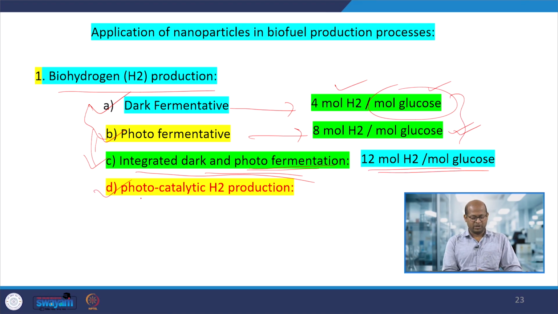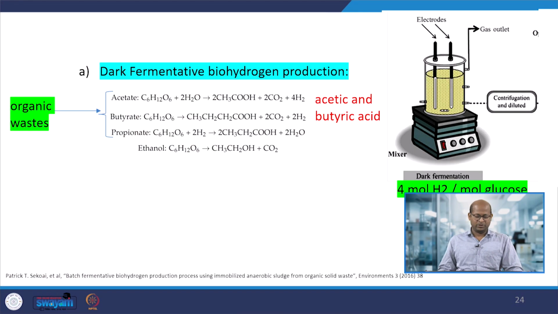And also photocatalytic reactions: there we can use different types of nanomaterials, titanium-based nanomaterials or other photocatalysts that act as a photocatalyst. If we apply UV or visible light during the reactions, that would split water, that is hydrolysis, and increase the hydrogen production rate. So here you can see one reactor that we can use for the dark fermentation process. Here we can produce hydrogen.